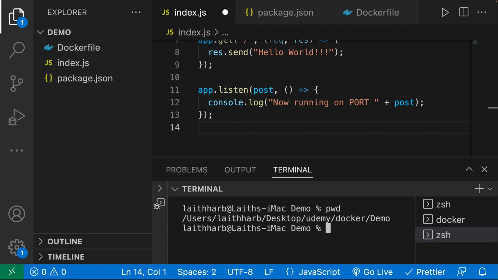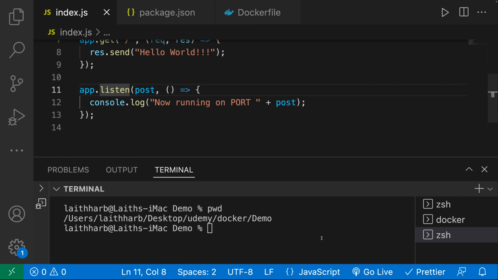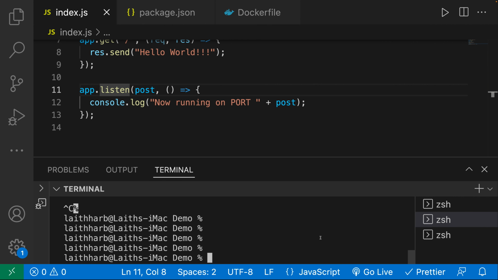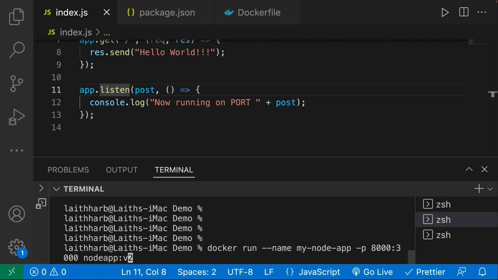So let's go ahead and create this now. I'm going to go ahead and save this. And what we're going to do now, I'm going to exit out of this. And I am going to run another container. Let's just call this my node app 2. And this time I'm going to have that bind mount.